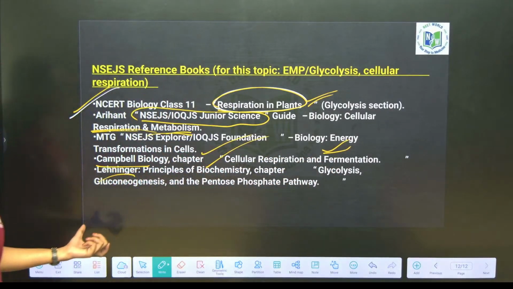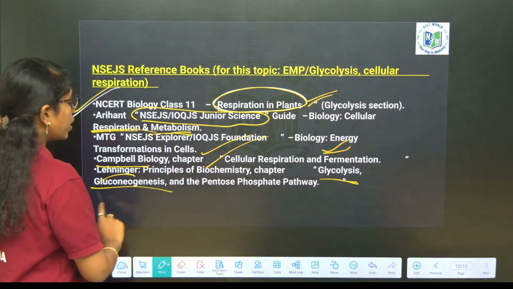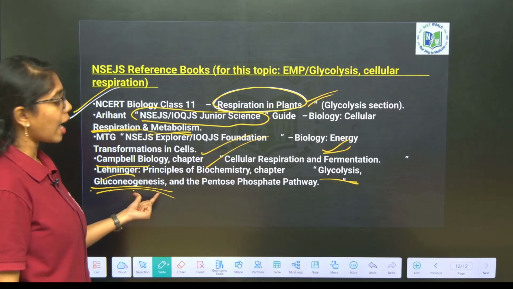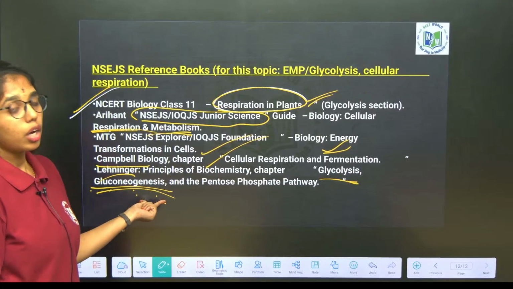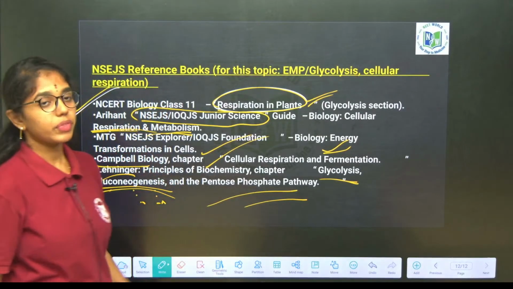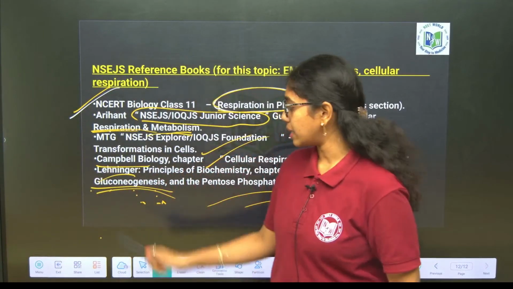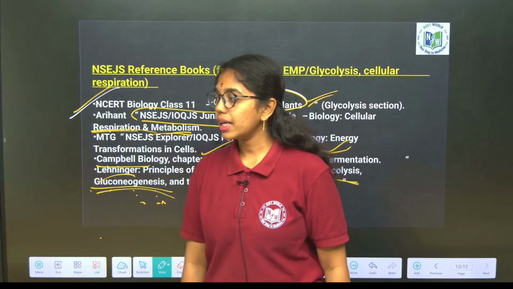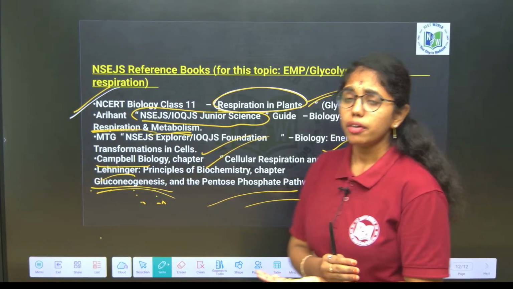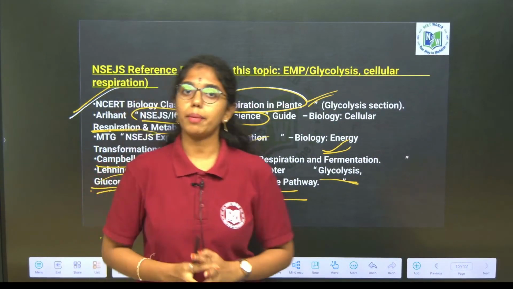From the Lehninger book you have to go through glycolysis, gluconeogenesis, which means the synthesis of glucose from non-carbohydrate sources, that is gluconeogenesis, and the pentose phosphate pathway. These are the sections you have to go through from the standard reference books, that is Campbell and Lehninger. Clear, right? So, with this we have finished NSEJS 2022 major questions from biology.